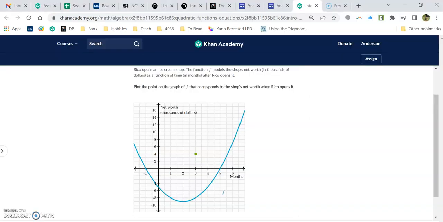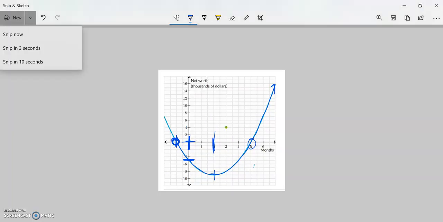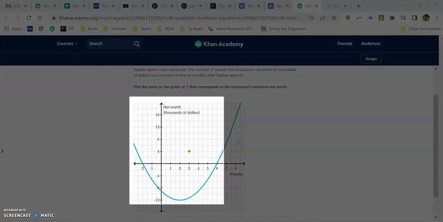Let's look at the question. Plot the point on the graph that corresponds to the shop's net worth when Rico opens it. So this should be when he opens it. This is 0. So he's at negative 5 when he opens it. However, a month prior, when he's working on it while the shop is still closed, this is when he first decided to start putting money into his business. This is when he opens it. Negative $5,000. All right, let's snip and talk, and we'll answer the question.